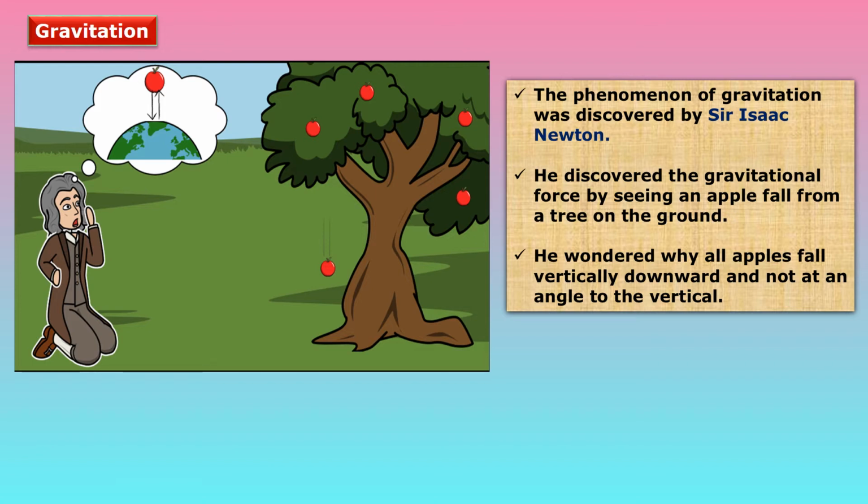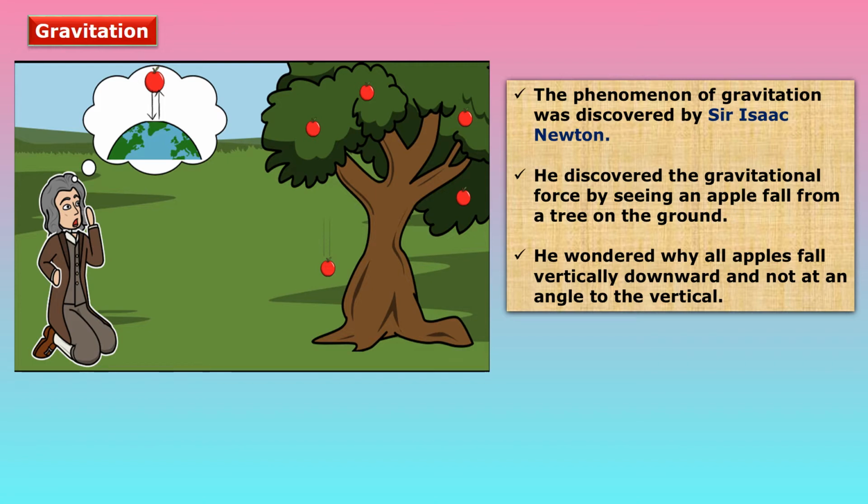After much thought, he understood that the earth must be attracting the apple towards itself, and this attractive force must be directed towards the center of the earth. So the direction from the apple on the tree to the center of the earth is the vertical direction from the position of the apple, and thus the apple falls vertically downwards.